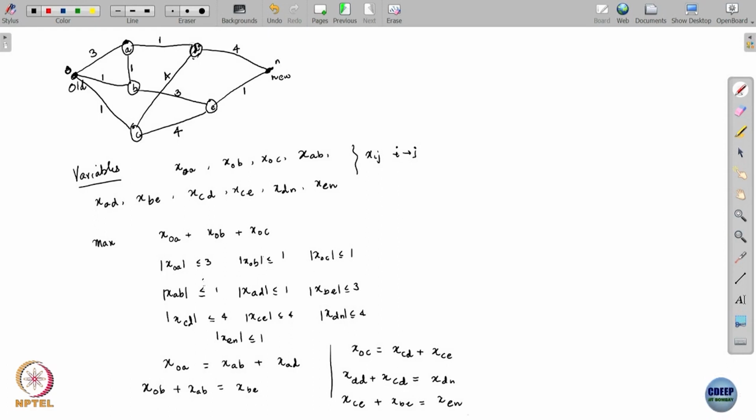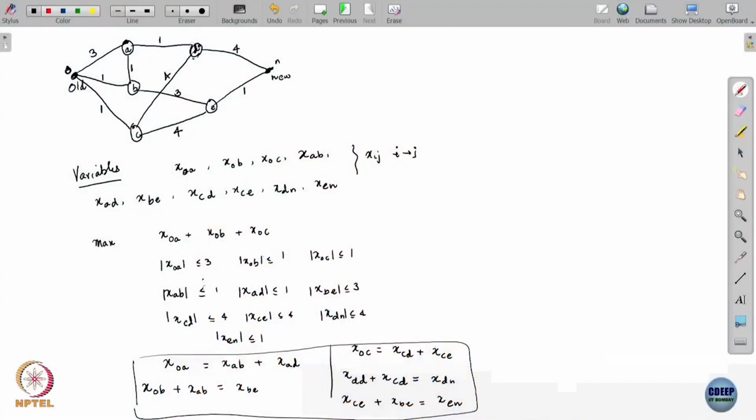Now, if you look at these equations, the ones written here in this box, look at these 5 equations. If I just add them all up, what would I get? What I get on the left hand side is x_OA plus x_OB plus x_OC. Several terms are going to cancel when I add them up.